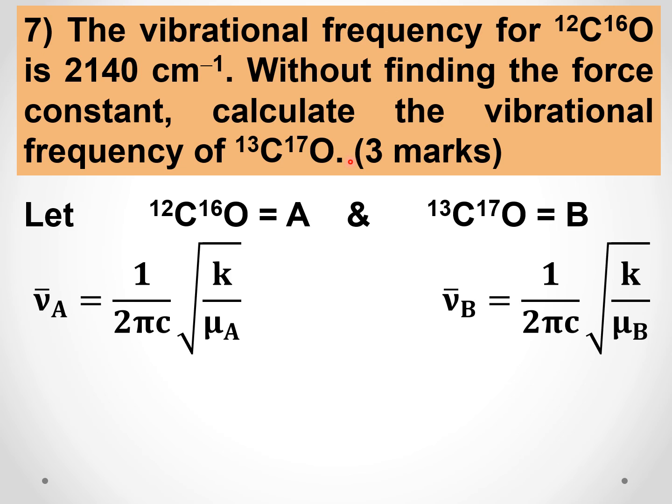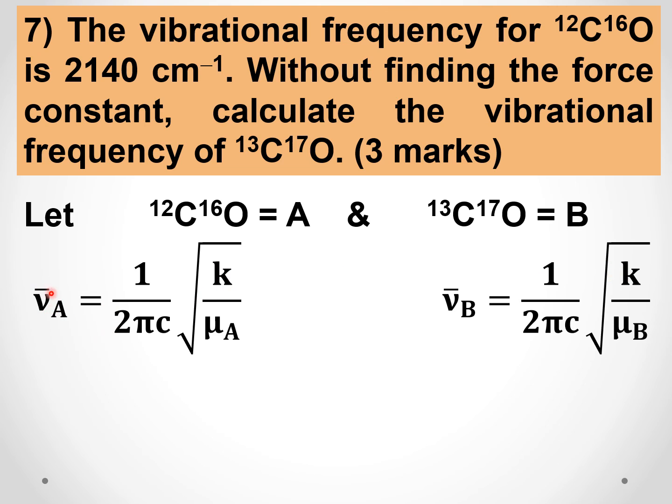Now here the force constant depends on the bond strength, and the bond is made from electrons, whereas the mass number is changed in neutrons. C12 became C13, the mass number changed. That means the number of neutrons has changed. Electrons have not changed, and electrons are involved in the bonding. So for C12O16 and C13O17, the bond strength will be a constant.